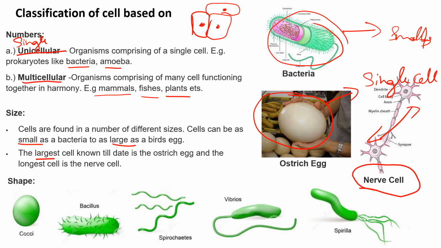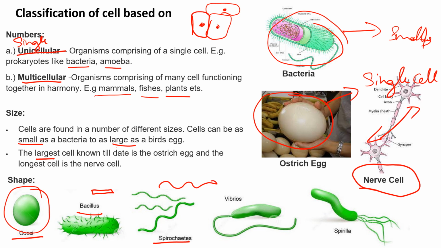The next classification is based on shape. This classification is mainly for bacterial cells. The first one is cocci, or a spherical shape, which is a round shape. The next one is bacilli, or a rod shape, which exists as a rod. And the spirochaeta, which is a spring-like shape. Next is vibrio, which is for the comma shape. Spirillum is for a spiral shape like this.